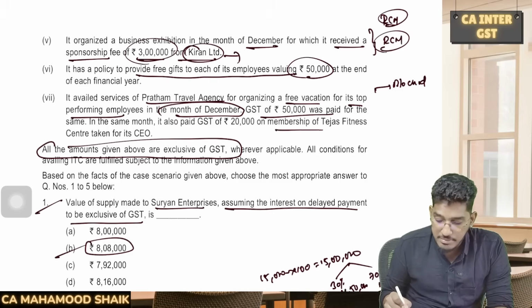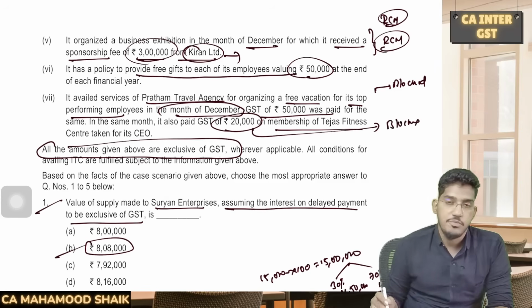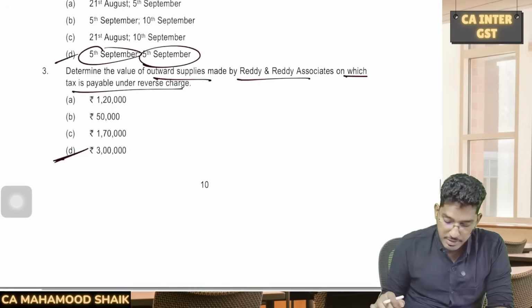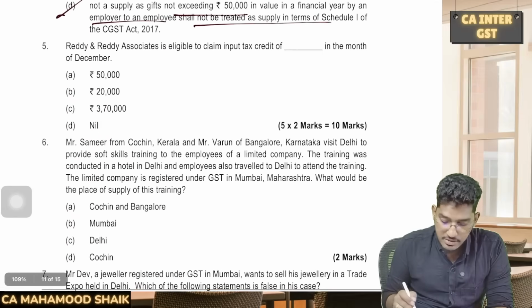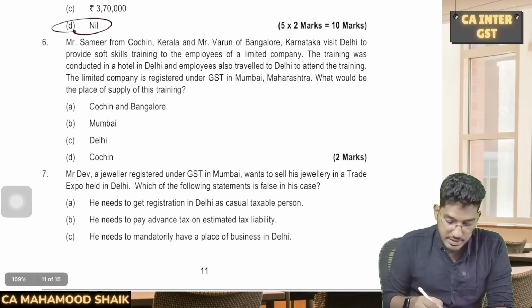Similarly, they have availed some membership of Tejas Fitness Center for its CEO, on which they pay 20,000 rupees of GST. On this will ITC be available or blocked? Once again, on this also ITC will be blocked. Right? So tell me, what is the total amount of ITC which is available in the hands of the recipient? The amount is nil.